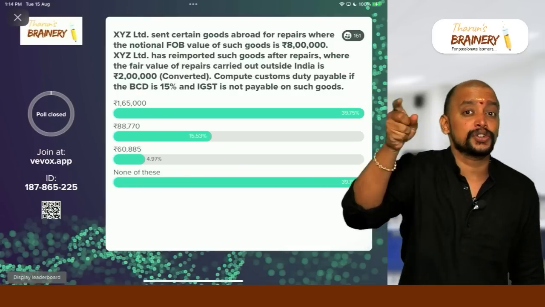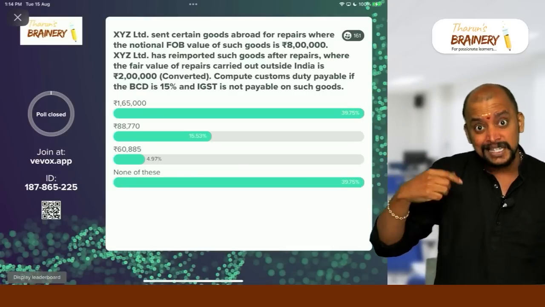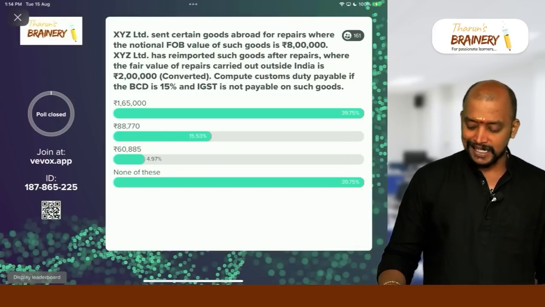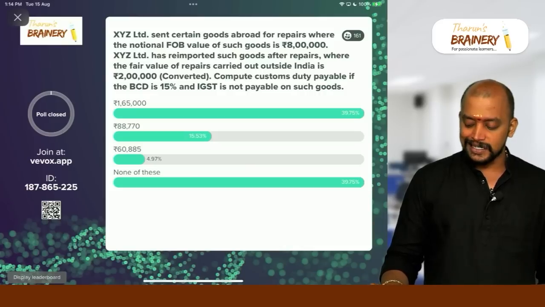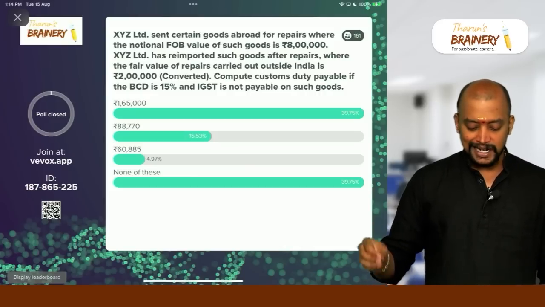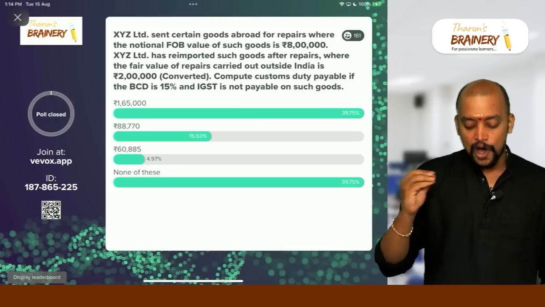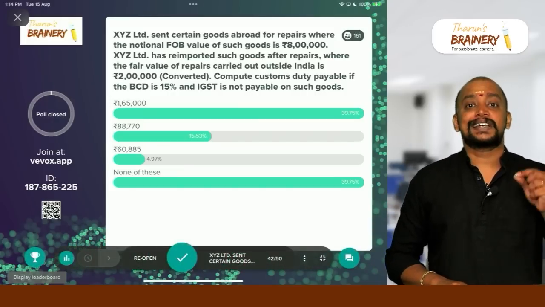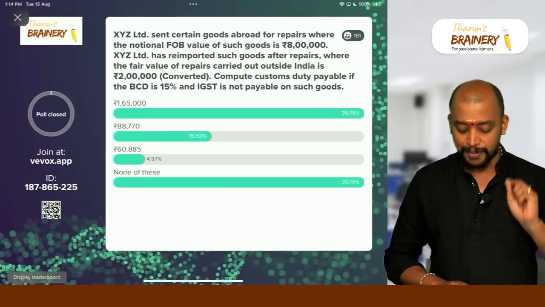This is the freight and insurance both ways, plus fair value of repairs carried out there. What is the fair value of repairs carried out there? 2 lakhs. So on that 3,38,000 plus 2 lakhs, basic customs duty 15%, social welfare surcharge 10%, that is 16.5%.